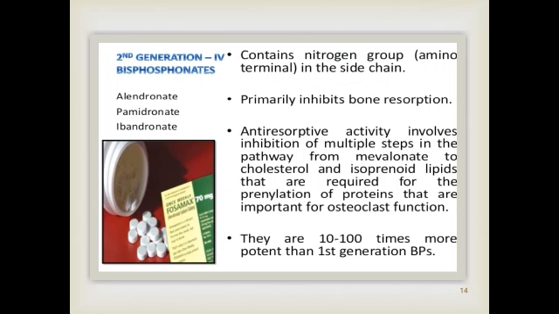Second generation bisphosphonates, alendronate, pamidronate and ibandronate, contain nitrogen groups, that is amino terminals, in their side chains. They primarily inhibit bone resorption. Their anti-resorptive activity involves inhibition of multiple steps in the pathway from mevalonate to cholesterol and isoprenoid lipids that are required for prenylation of proteins important for osteoclast function. All these are 10 to 100 times more potent compared to first generation bisphosphonates.